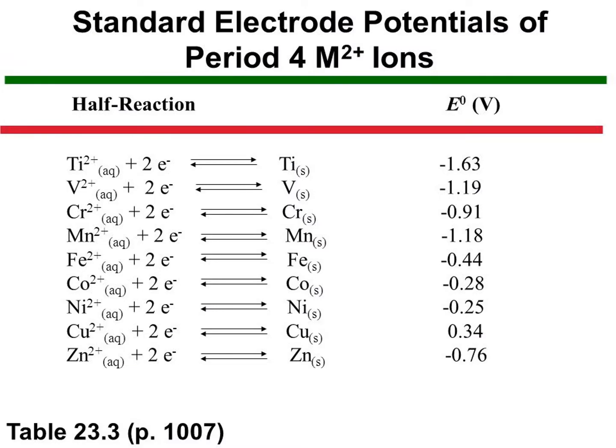Now, standard electrode potentials of transition metals. Redox reactions involve the transfer of electrons from one reactant to another. Such reactions are always coupled, which means that one substance is oxidized and the other substance is reduced. So, what is a redox reaction? In that reaction, reduction also takes place and oxidation also takes place.